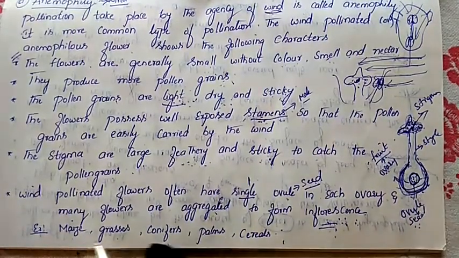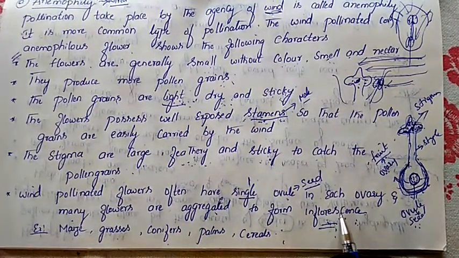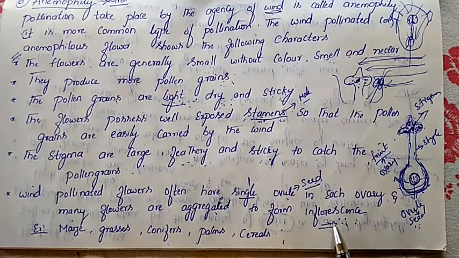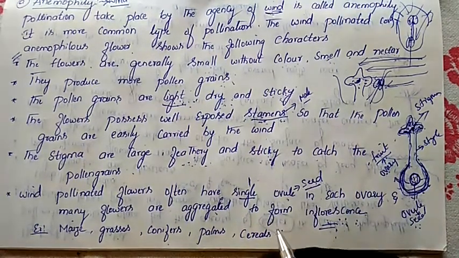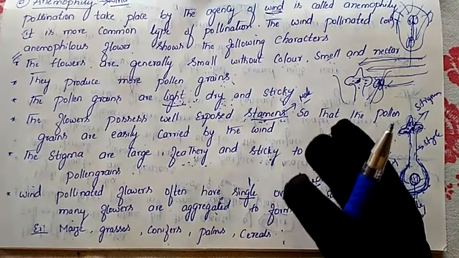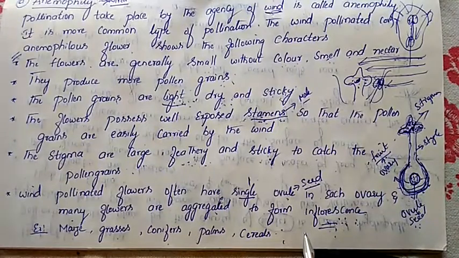Another character is that many flowers are aggregated to form an inflorescence. Inflorescence, you have studied in first year, in your 5th lesson, morphology of the flowering plant. In that, we discussed solitary flower and inflorescence. Solitary flower means a single flower, for example a rose. A rose is a single, solitary flower. But a bunch of flowers we call an inflorescence.